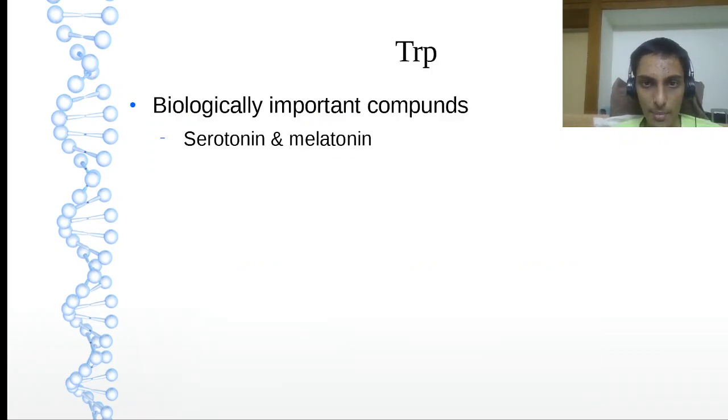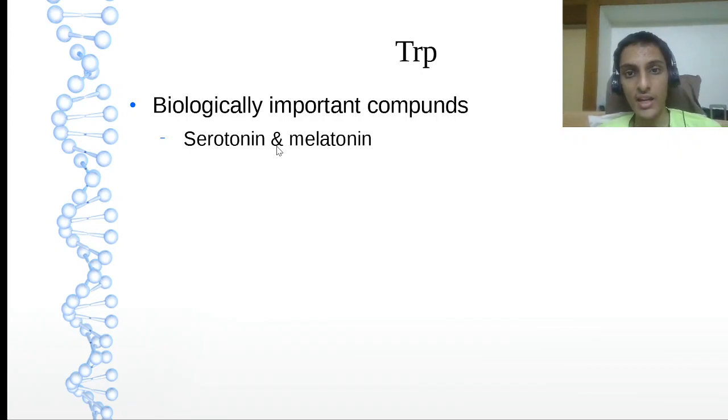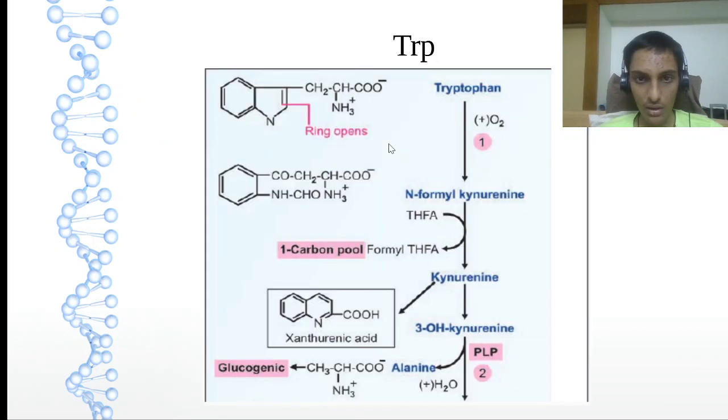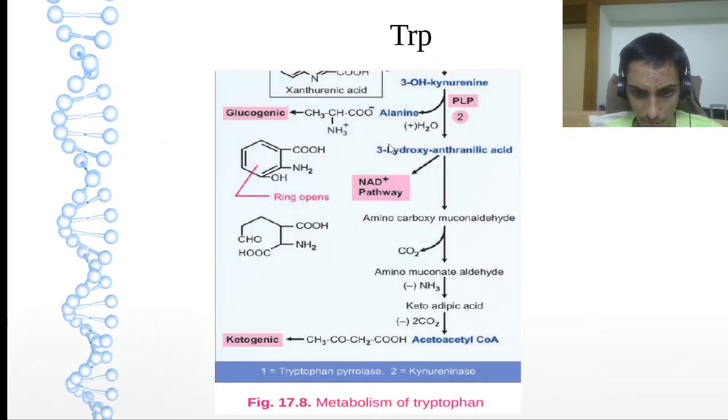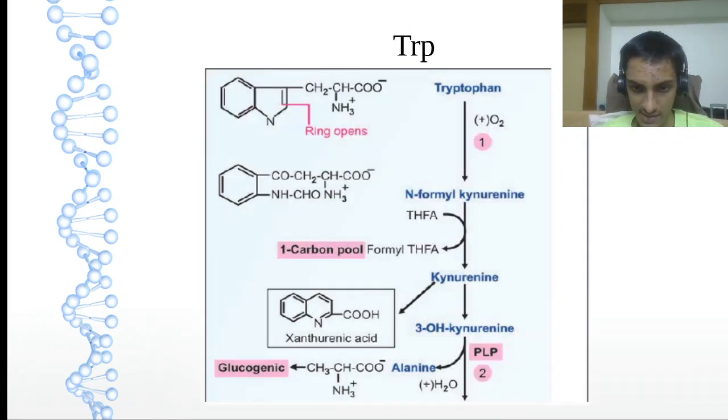Okay, let's see the last amino acid, tryptophan. Here we will see two pathways, the kynurenine pathway and the serotonin pathway. Two pathways we are going to see, and the biologically important compounds, serotonin and melatonin. Now let us first see this pathway, which is our kynurenine pathway.